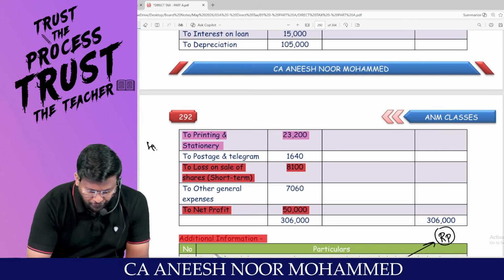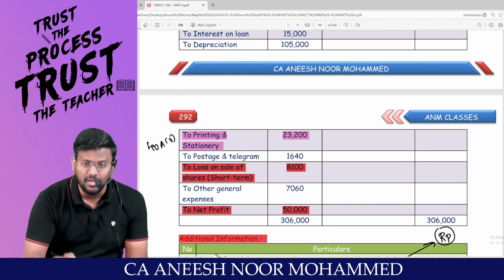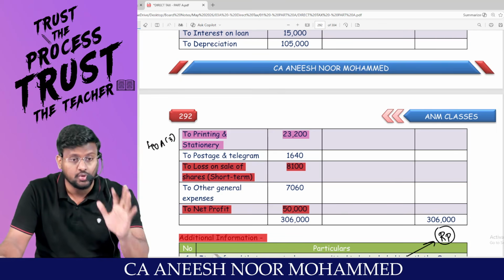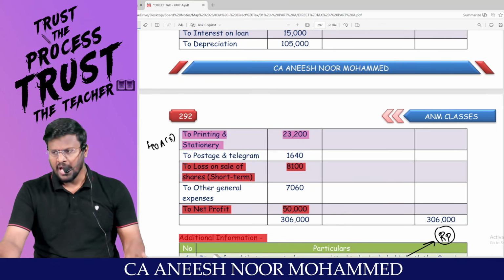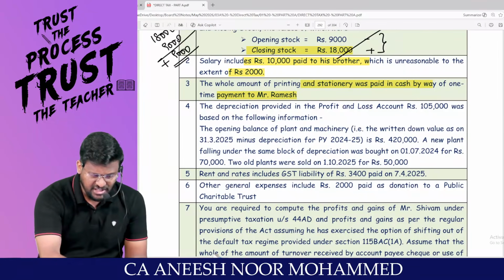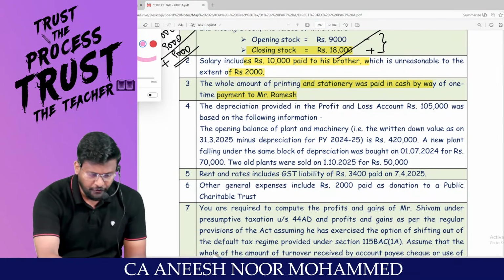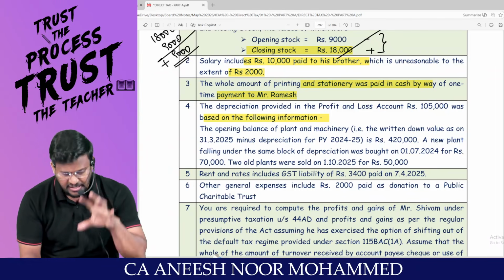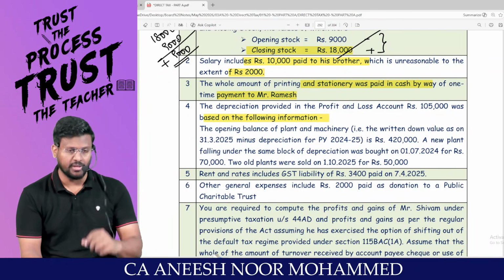So for this 40A subsection 3 provisions will be applicable. The entire 23,200 should be added back. That is not an allowable expenditure as per PGBP. The depreciation provided in the P&L of rupees 1,05,000 was based on the following information. This is how the depreciation should be calculated.